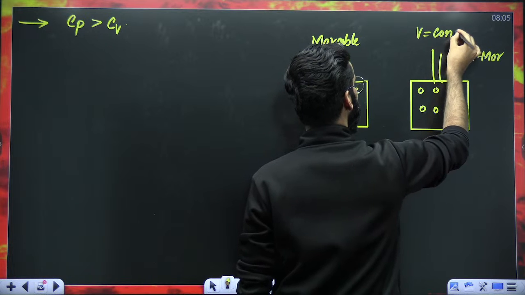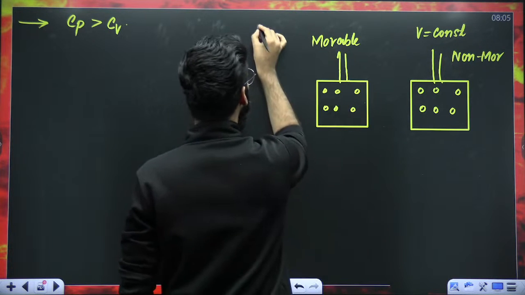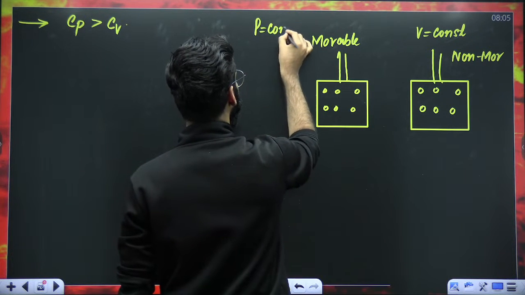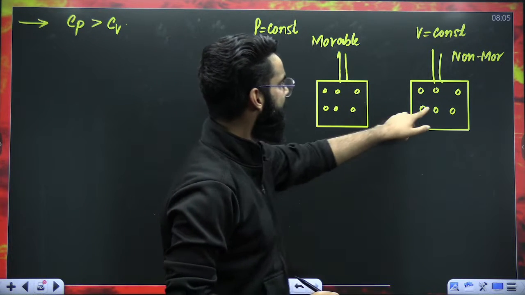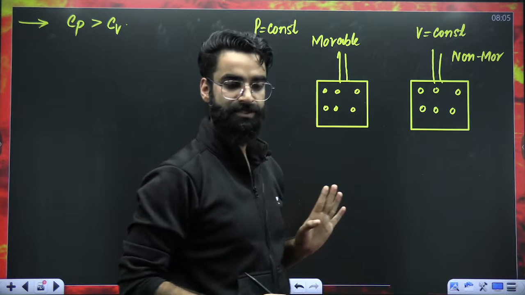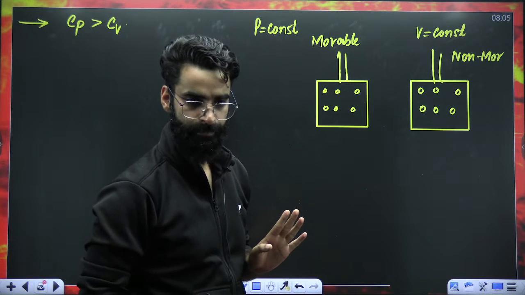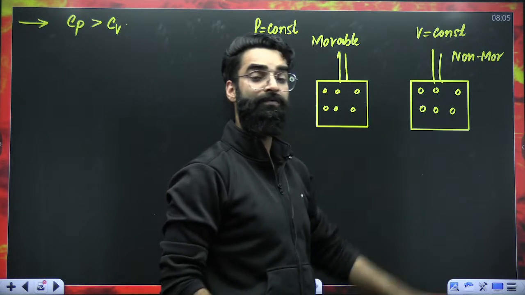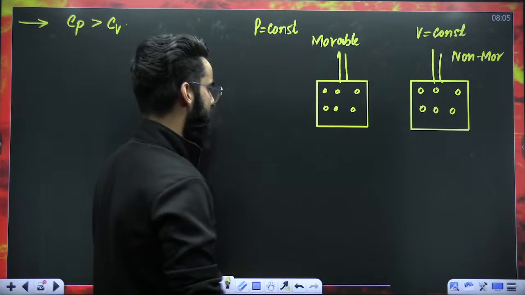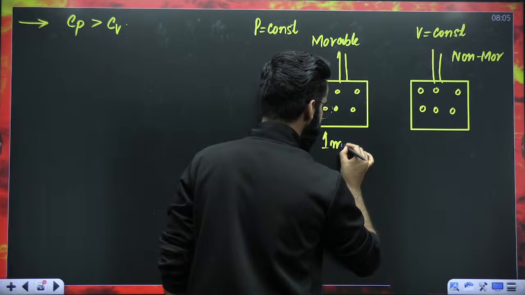So I'm keeping the volume constant over here. And here, I'm going to keep the pressure constant. I'm not going to let the pressure of the gas change here, and I'm not going to let the volume of the gas change there. We have got 1 mole of ideal gas in both the containers.